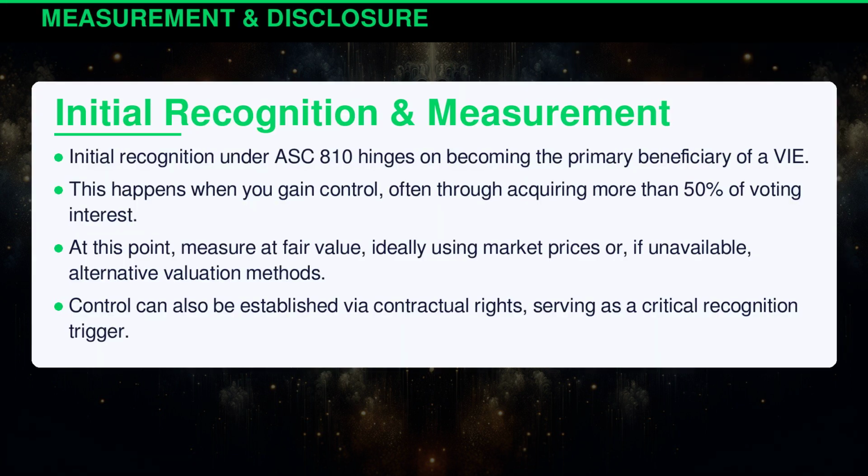Initial recognition under ASC 810 hinges on becoming the primary beneficiary of a VIE. This happens when you gain control, often through acquiring more than 50% of voting interest. At this point, measure at fair value, ideally using market prices, or, if unavailable, alternative valuation methods. Control can also be established via contractual rights, serving as a critical recognition trigger.